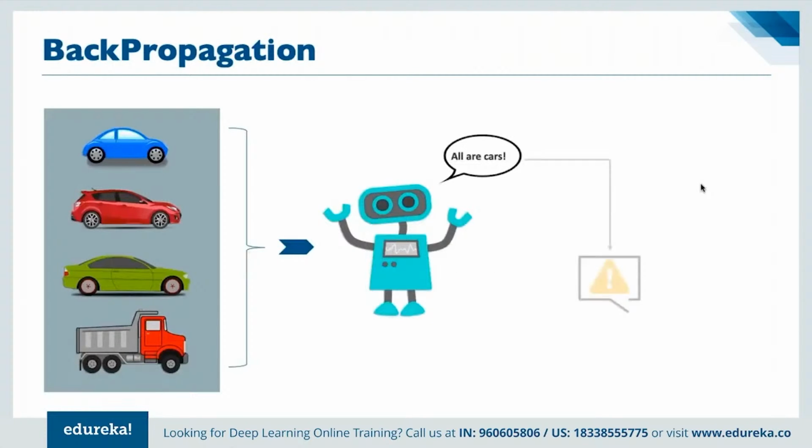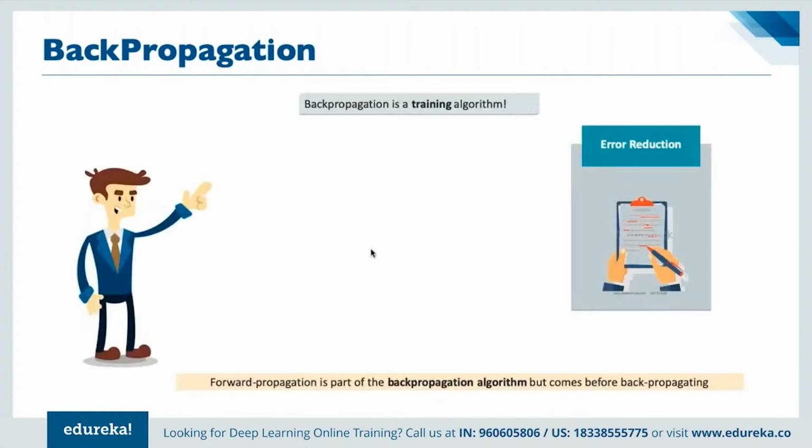Next, we have back propagation, right? If we are using a particular algorithm here, although they all are vehicles having multiple tires, the last one here is not classified as a car. Based on whatever we have been training them on, the last one here is a car itself, right? And that's why we have back propagation.